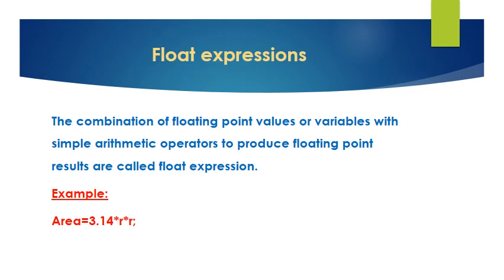Next, float expressions. The combination of floating point values or variables with simple arithmetic operators to produce floating point results is called a float expression. So, the expressions that produce a floating point value as output after performing all types of conversions are called float expressions. For example, area = 3.14 * R * R is a float expression. Here R and area are variables of type float.